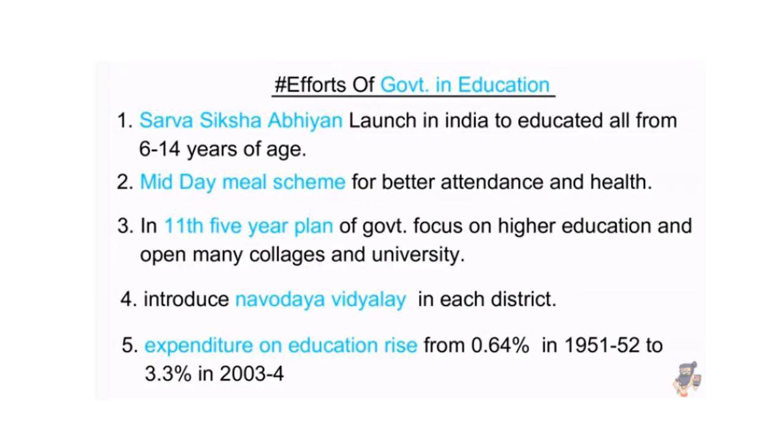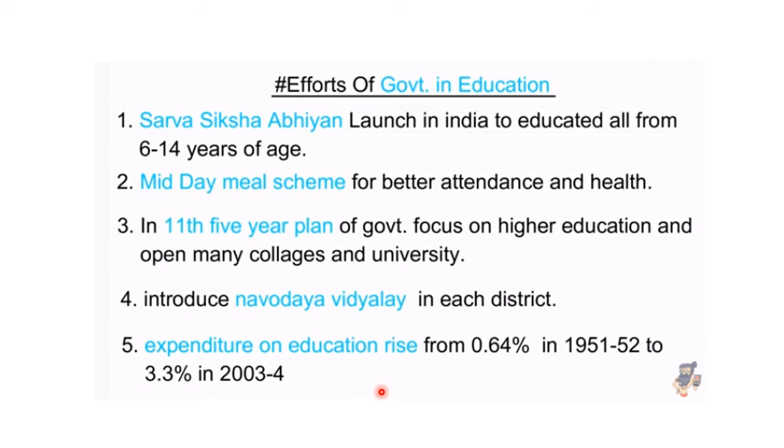So let us look at the efforts made by the Indian government to improve the literacy rate of our country. First, I told you, was the Sarva Shiksha Abhiyan, which was launched to educate all children between the age of 6 to 14 years. They started the midday meal scheme for proper attendance and better health and nutrition for the children. Then in the 11th five-year plan, the government focused on higher education. So many schools and colleges were opened to provide quality education to the population of our country.